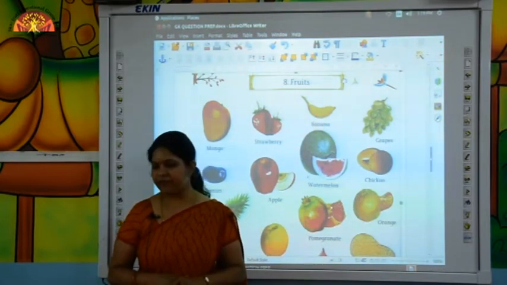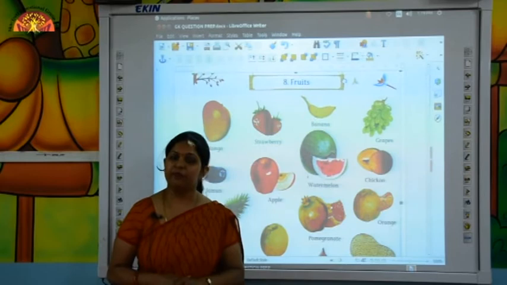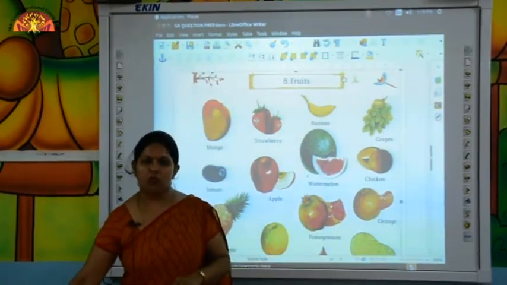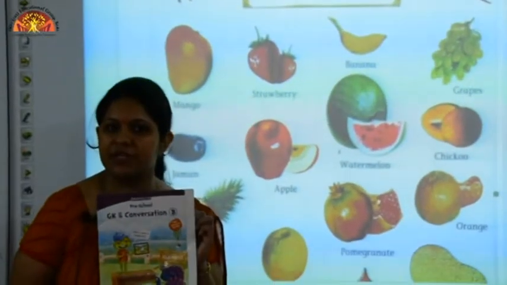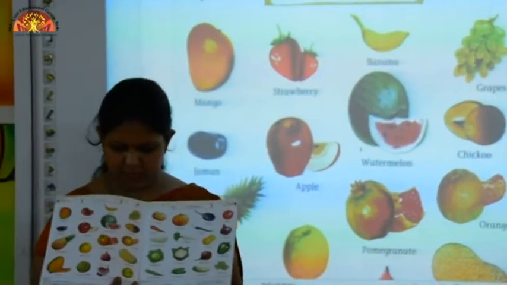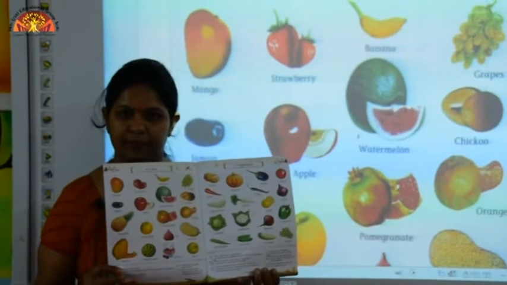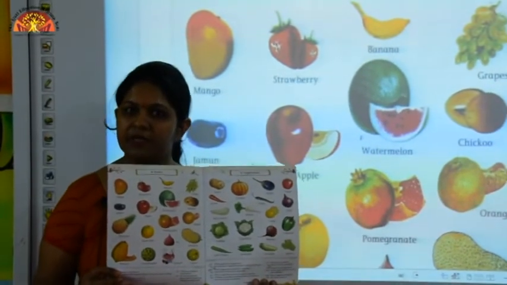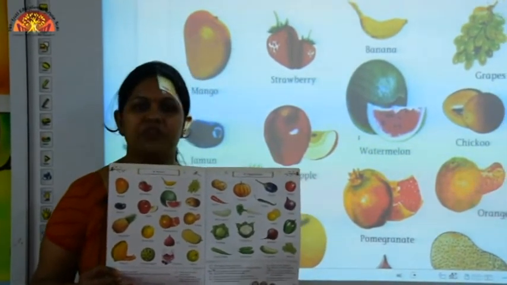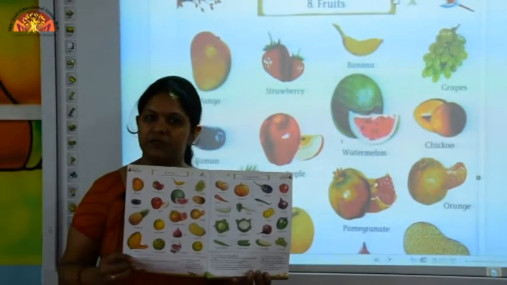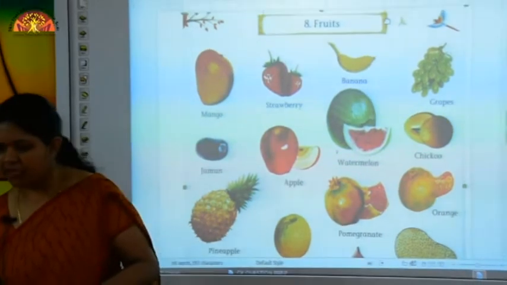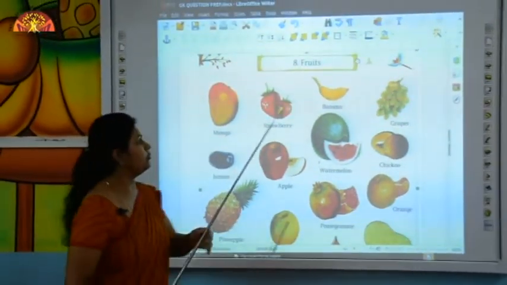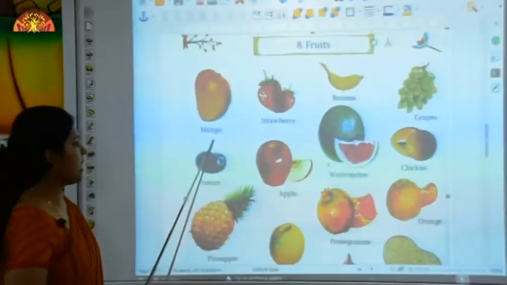Kids, today we will revise the fruits names from the book. So, open your general awareness book, GK and Conversation, page number 10. Our topic is fruits. Mention the date and classwork. So, kids, put the finger with me on your book and start reading.